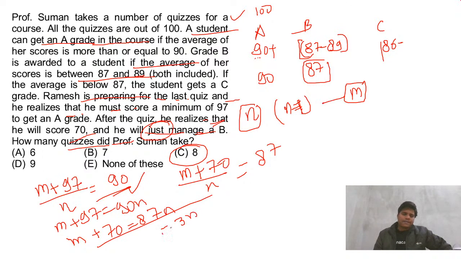3n is 27. Just check, 9 is the answer. Nitesh, just check, 9 is the answer. How many quizzes? Yes, 9 is the answer. Is this clear? 9 is the answer for this one. Nitesh, any doubt there? Just let me know. Fine.